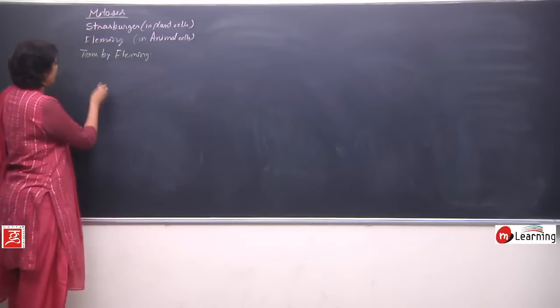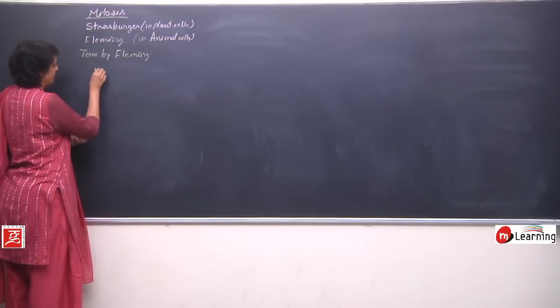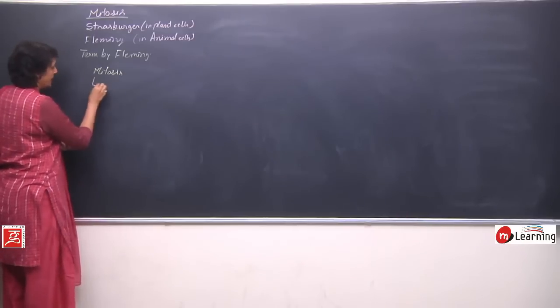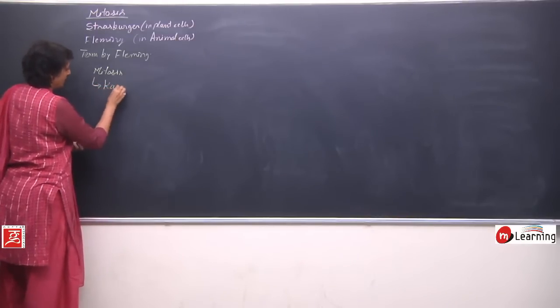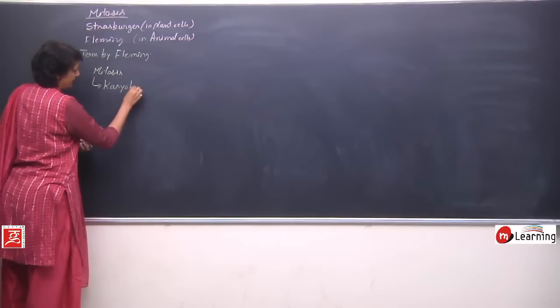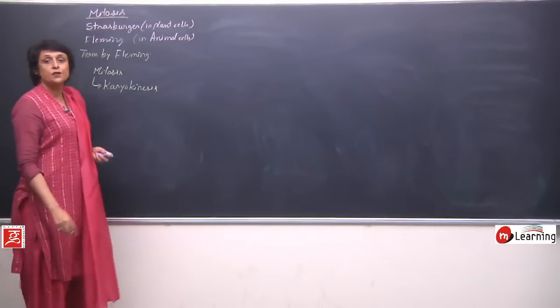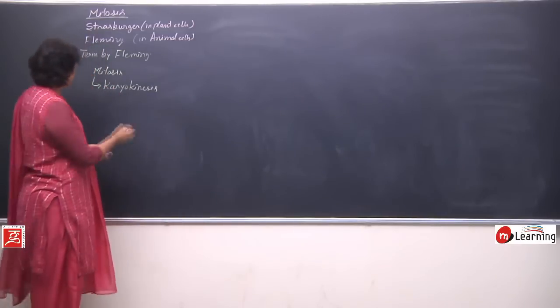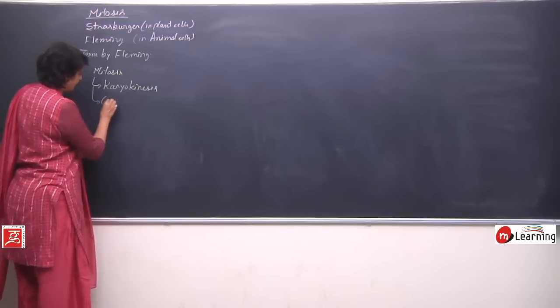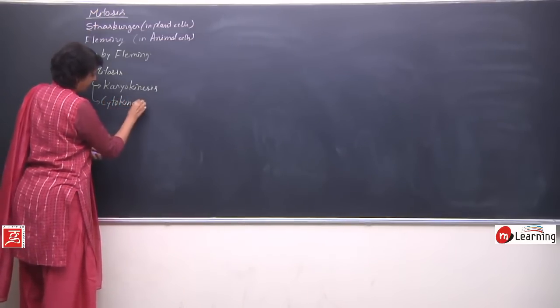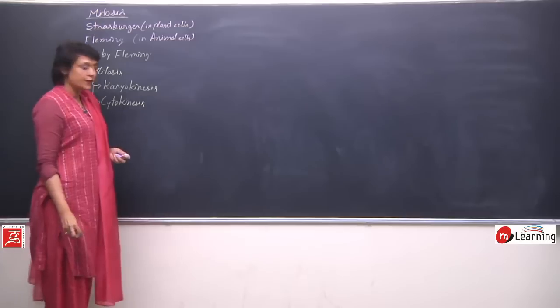Mitosis is completed in two steps. That is karyokinesis. Karyokinesis means division of the nucleus or karyon, followed by cytokinesis, that is division of the cytoplasm.